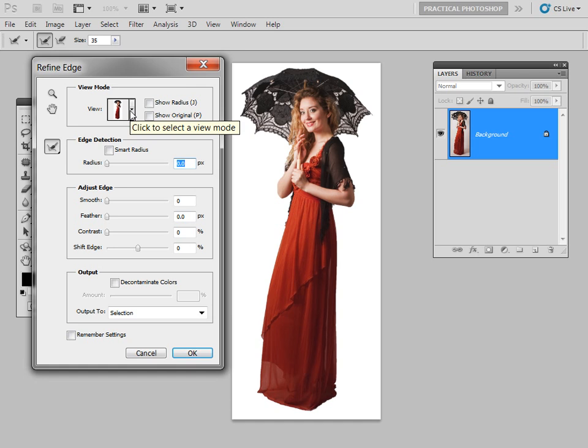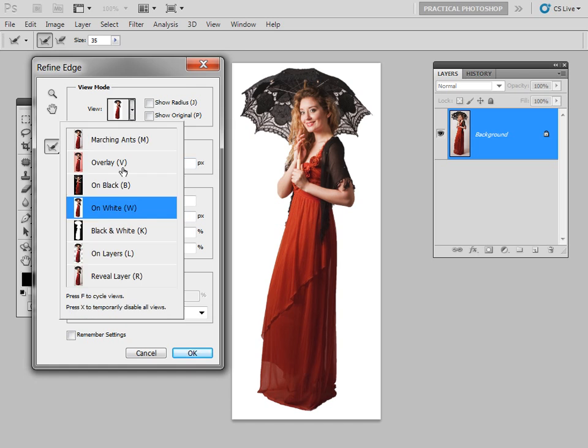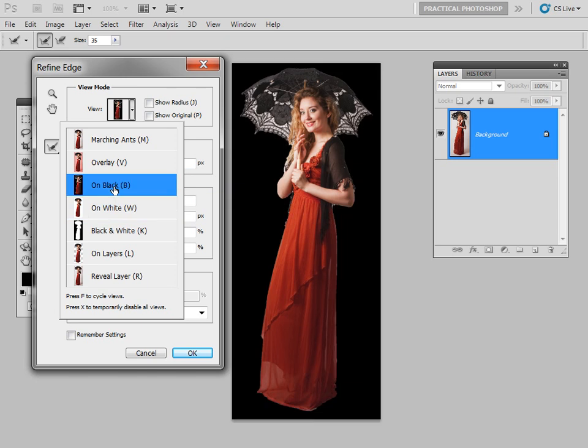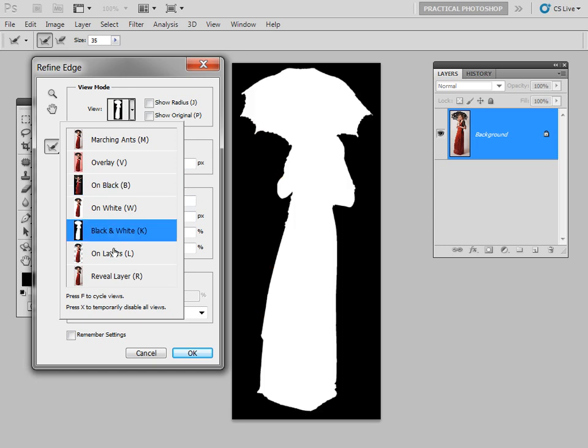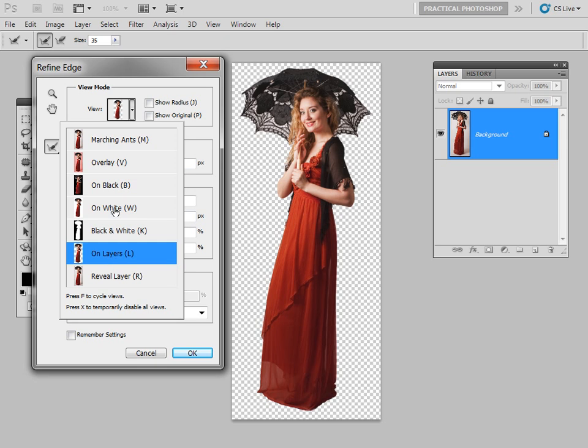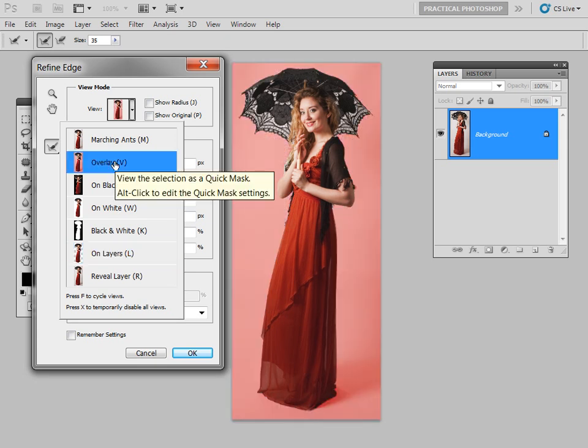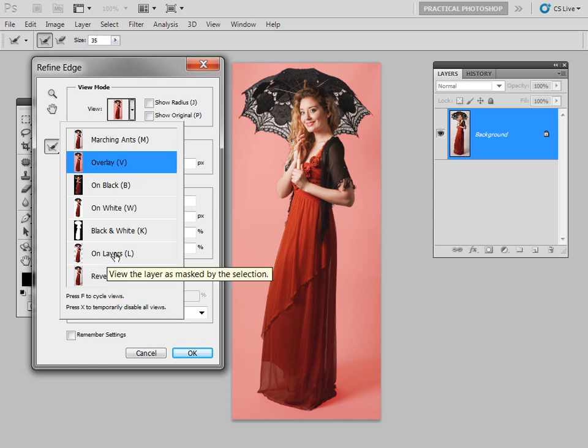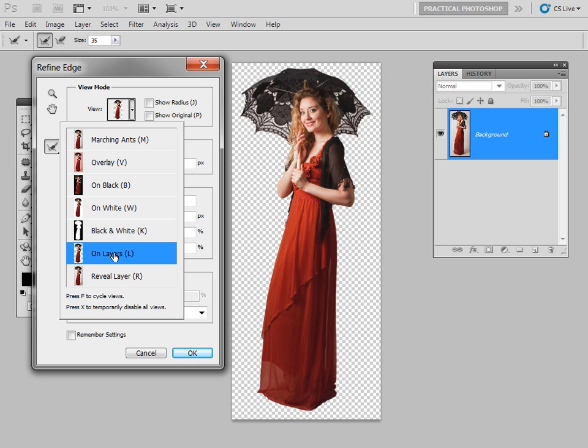First we've got the view mode, and let's just go through a couple of these, which makes it easier to work on. Sometimes if you see it's on black, it makes it a little bit easier, and you can see here we can get some clarity to where our extraction's made. Black on white, on layers, overlay. There's no right or wrong way, it's just what works best for the specific image that you're working on. I kind of like on layers for this image, and so I'm just going to keep it on that.